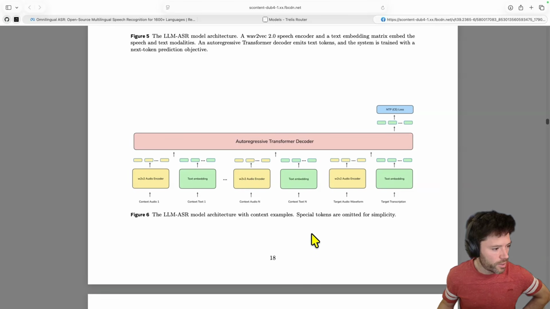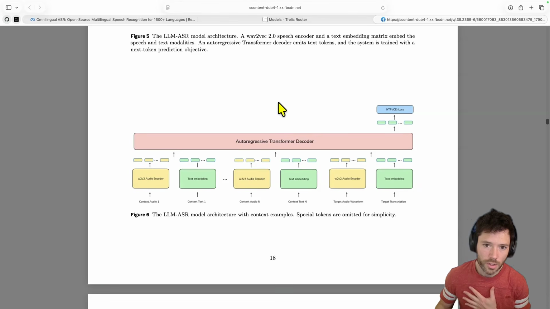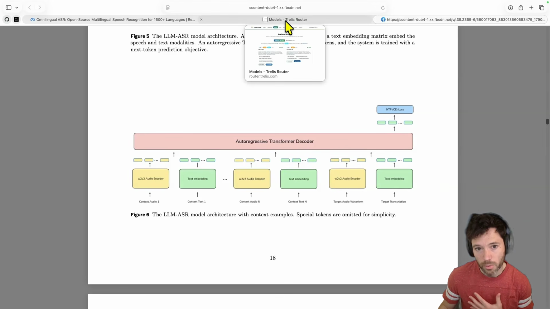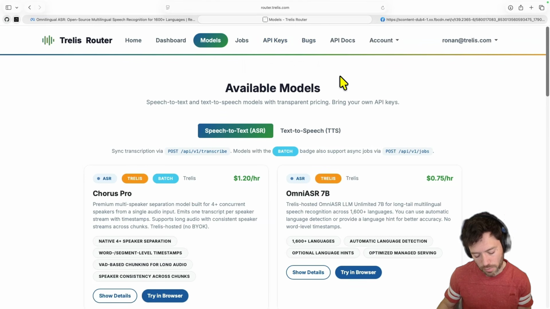Now, a few quick comments on what I would do if I wanted to develop a strong model. This is what we do with customers if they have lower resource languages. Often we would, first of all, think about maybe repairing the capitalization and the punctuation of the model, as I showed. And we would fine tune the model to fix that. So we could either fine tune OmniASR, or we could generate a lot of text from audio.